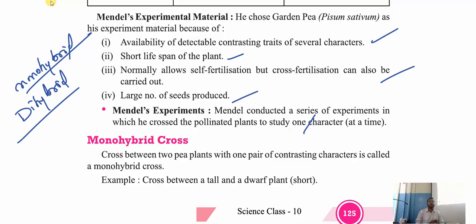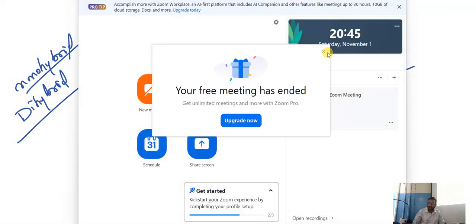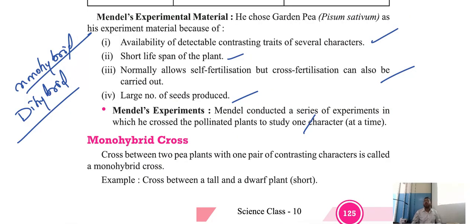Some plants, how are they not appearing like that in their future? Some plants, how are they appearing like that only in their future? Some are not appearing, some are appearing. How is this possible, my dear friends? About this monohybrid and dihybrid cross, we are going to study in the next section.